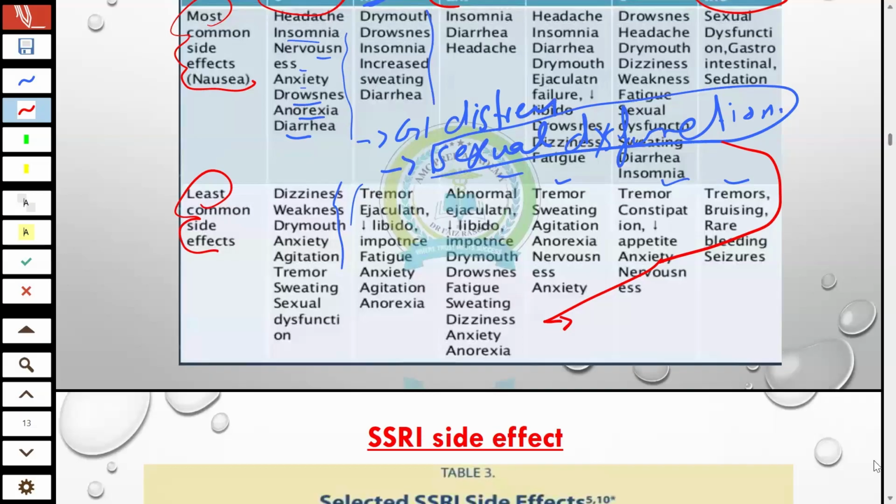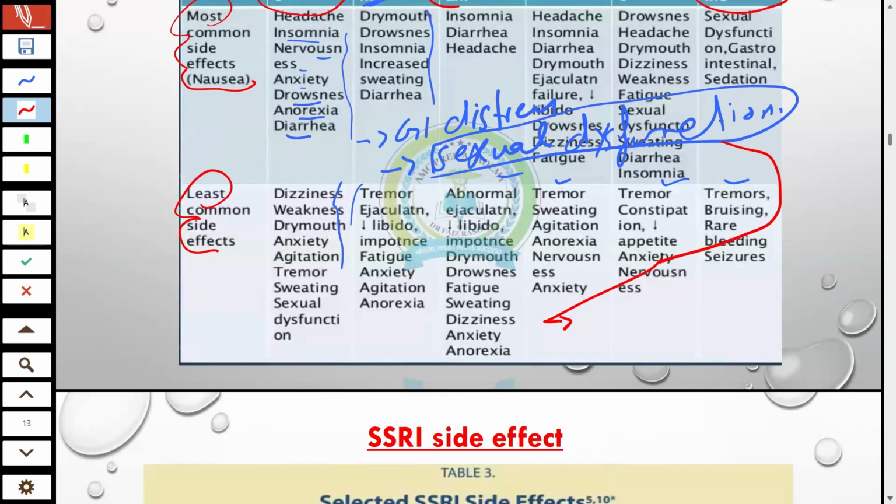Firstly, you have to taper off. For example, you started the patient on 100 mg, and with the passage of time, you have to taper off from 100 to 50 mg, 50 to 25, and then you stop the drug. Like this, you have to treat the patient.